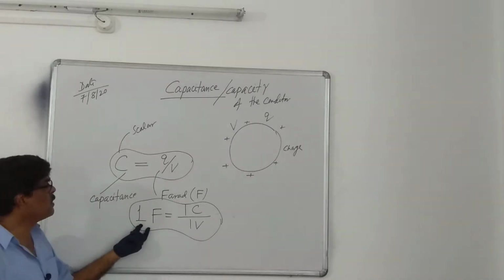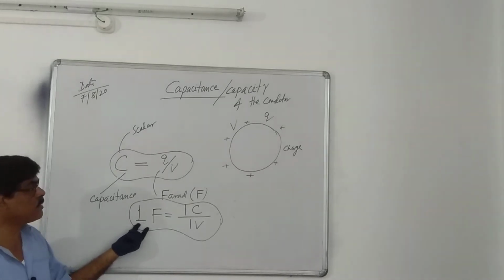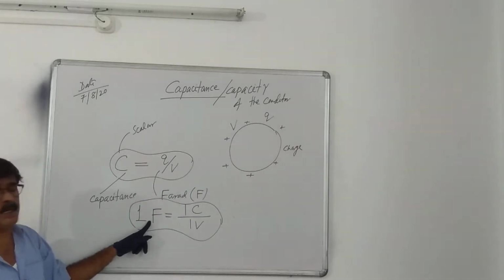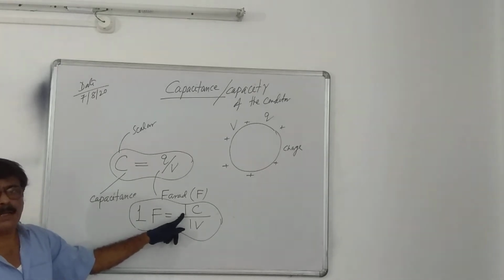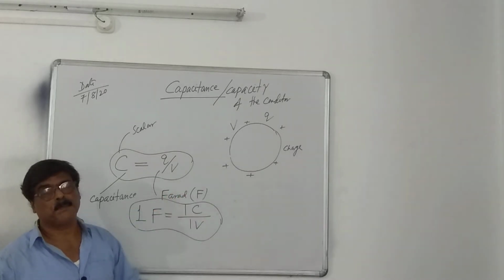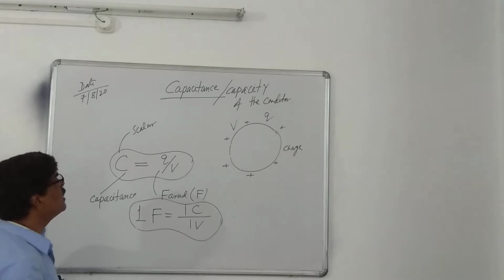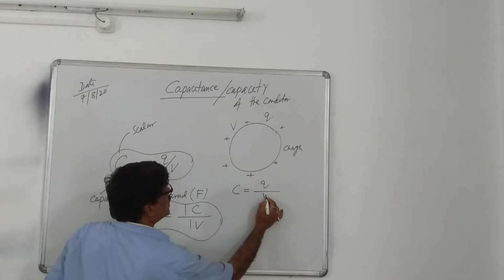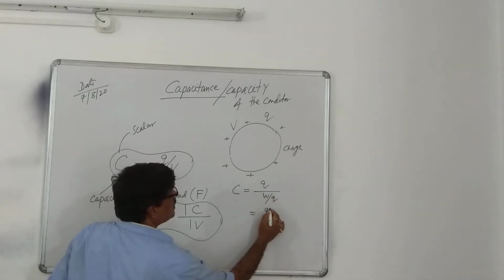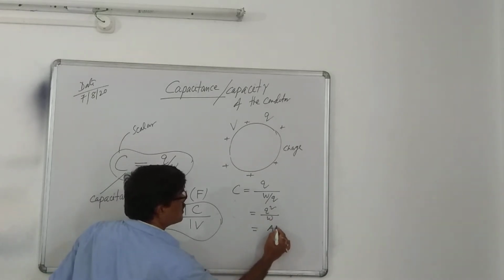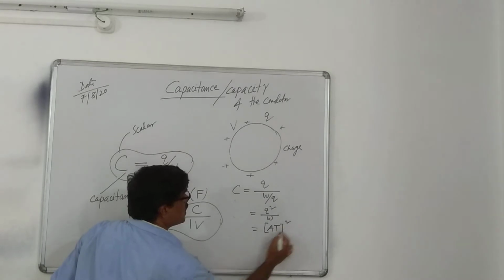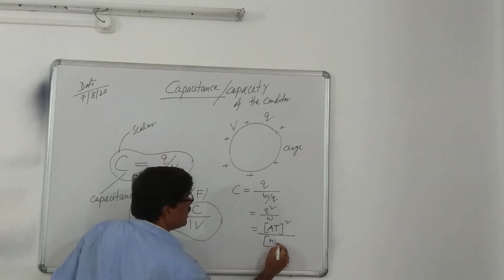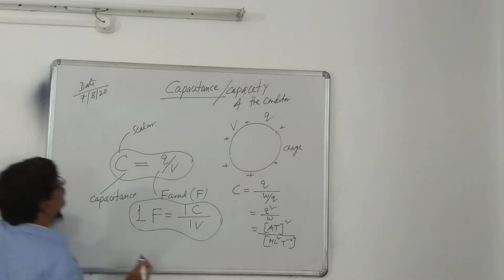Now, how can we define 1 farad? The capacity of a conductor is said to be 1 farad if 1 coulomb of charge is required to increase the potential of that conductor by 1 volt. Anyway, what is the dimension formula? Potential means V. V means what? Again W by Q. Therefore, it is Q square by W. The dimension formula of charge is AT. So it is AT whole square divided by work, which is ML square T minus 2. And finally, what is your answer?